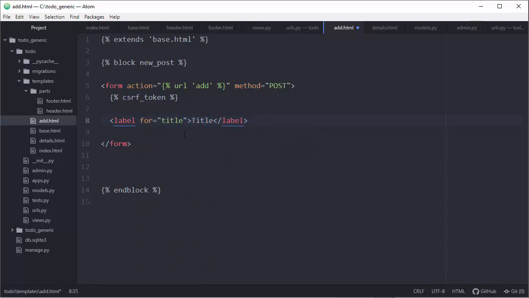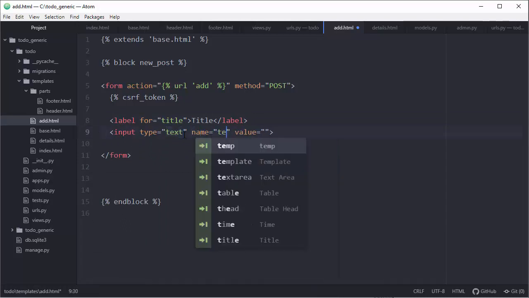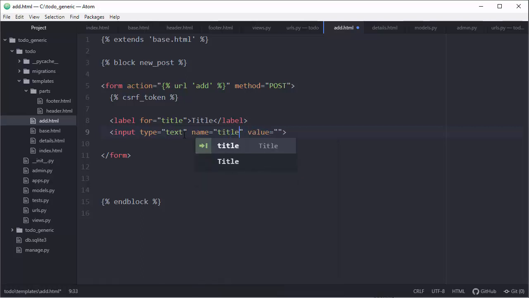That's just a label, nothing really important. Input type will be short text, name title. We don't need a value. ID, let's say title if you need it. Right, so a couple of breaks after that, and let's go to the part dedicated to big content.